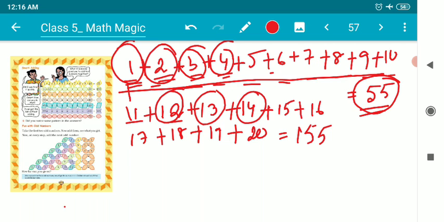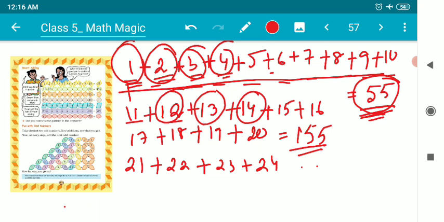What happened over here? Before it was 55 when we were adding the numbers from 1 till 10, and here just 100 was added to 55, which is giving 155. The next numbers are starting from 21 plus 22 plus 23 plus 24 till the number 30.